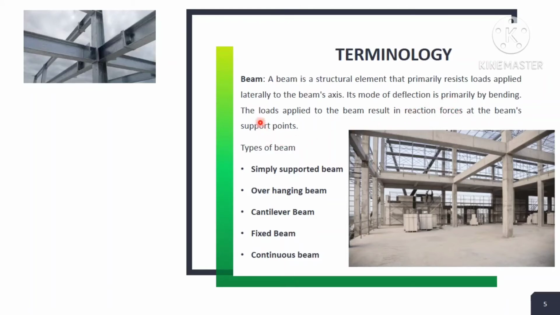The load applied on the beam results in reaction forces at the support points. Means the beam has support points here and here, and the reaction is developed at those supports of the beam.